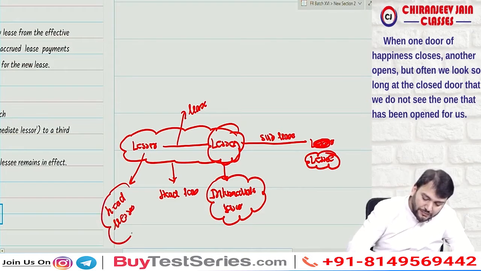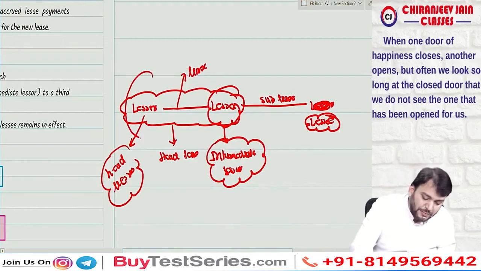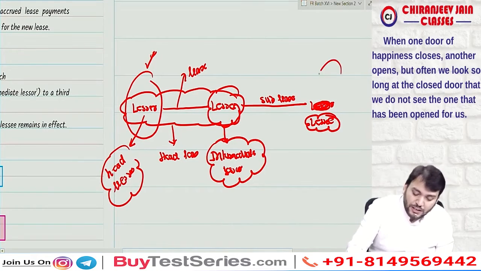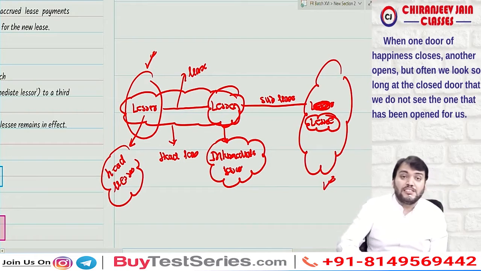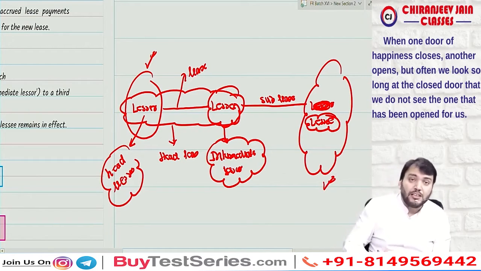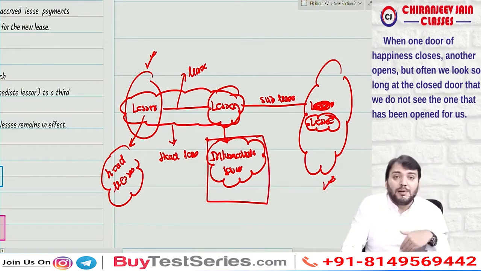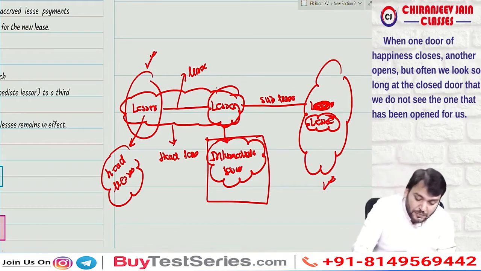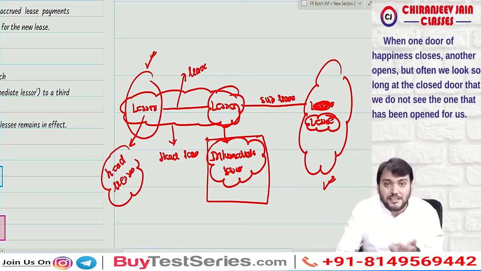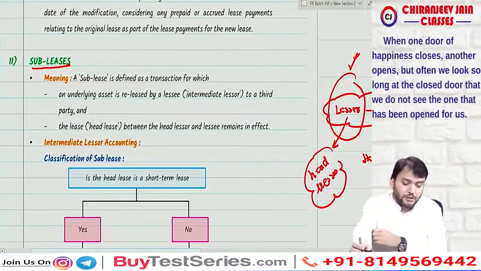Are you getting what I am saying? So we are not here to understand the accounting treatment in the books of the lessee. This you know. Here also the lessee's accounting will be considered. We are here to understand the accounting treatment in the books of the intermediate lessor. What will happen if the lessee in case of head lease has subleased the asset, then what needs to be done?